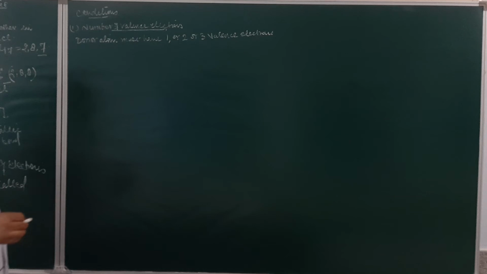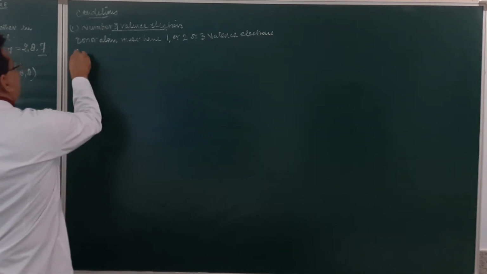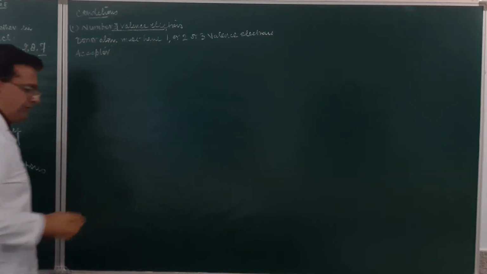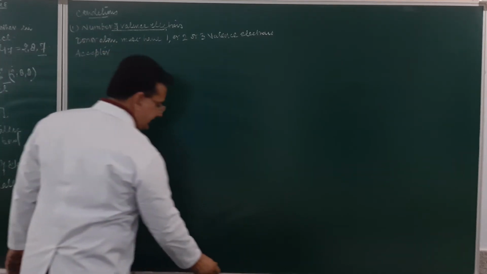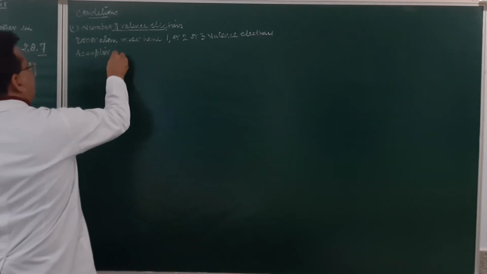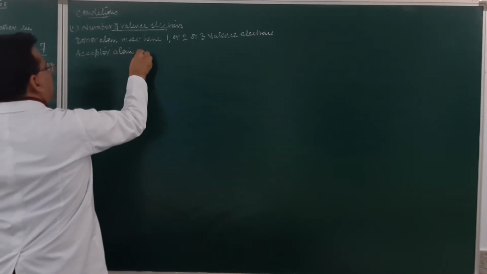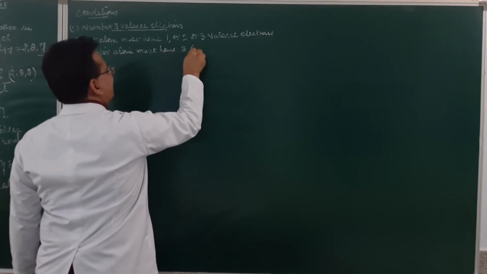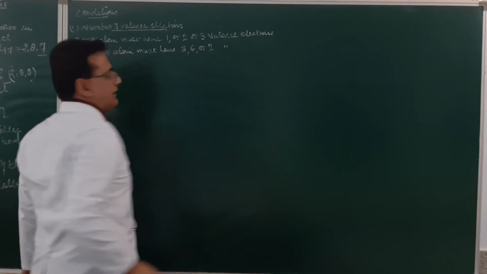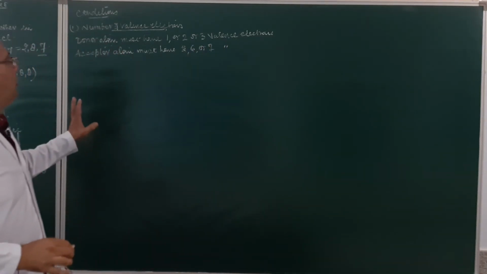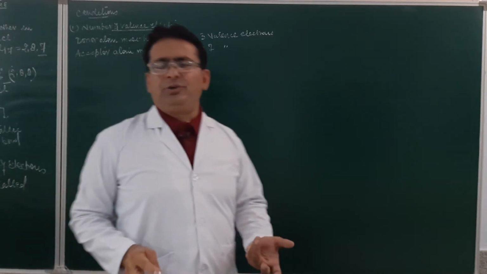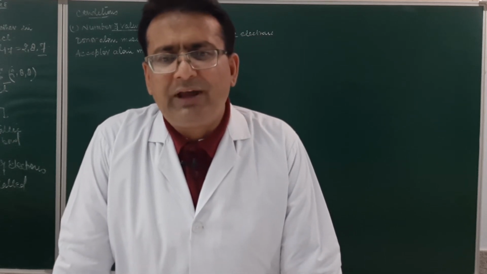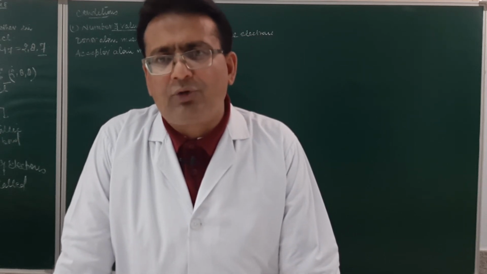Whereas the acceptor atom must have either 5, 6 or 7 valence electrons. Is it clear? Naturally, the atoms which have 1, 2 or 3 electrons prefer to donate electrons to acquire the octet, whereas those which have 5, 6 or 7 electrons accept electrons to complete their octet.